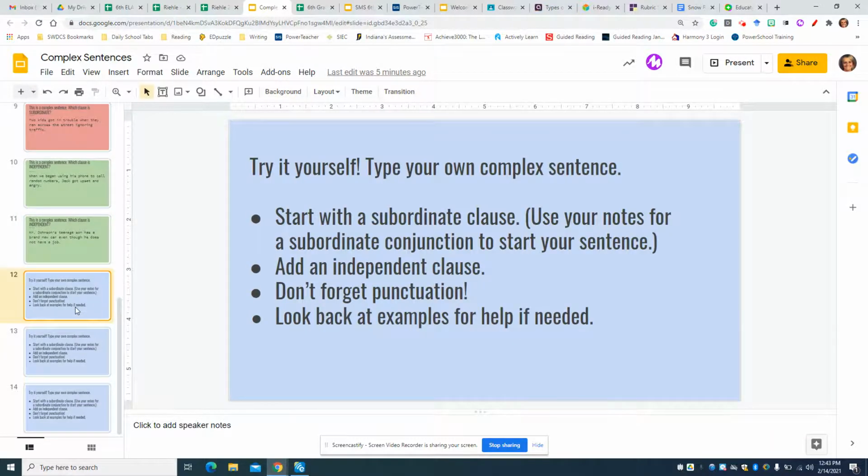These last three slides are the same, and you're basically going to write your own original examples of a complex sentence. Start with a subordinate clause. Use your notes for a subordinate conjunction to start your sentence. Then add an independent clause. Don't forget the punctuation. When you start with a subordinate clause, you're going to have a comma and then your independent. You can look back at examples for help if needed.